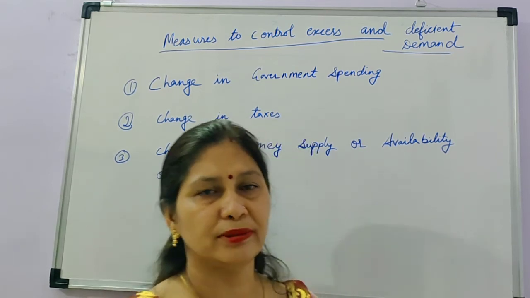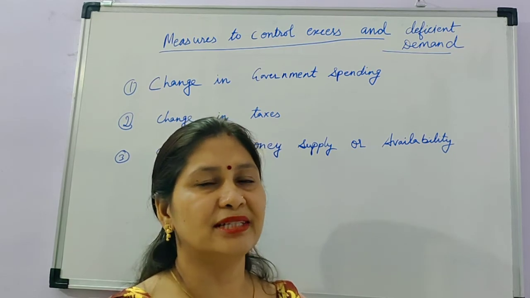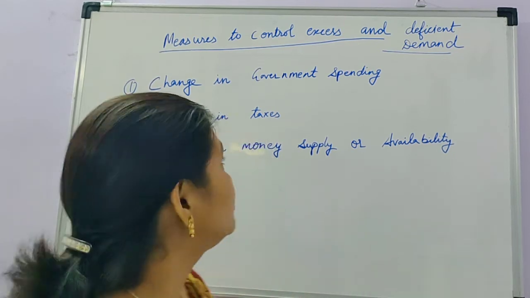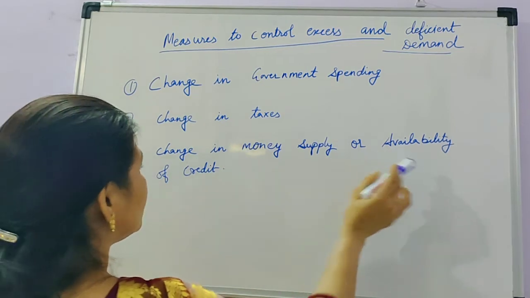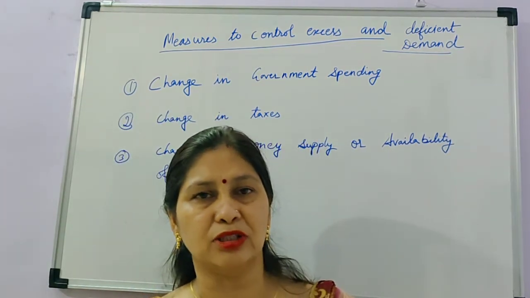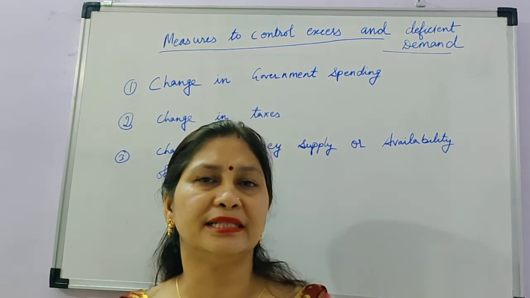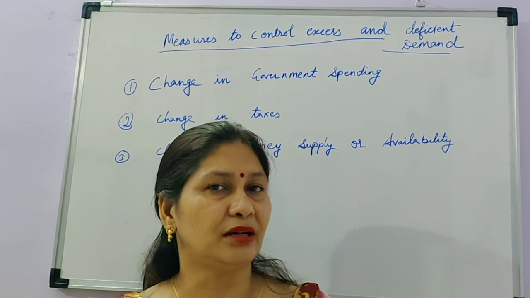So that should also be done, that we should change the taxes to control the problem of excess demand and deficient demand. Next will be the change in the money supply or availability of credit. Change in the money supply or availability of credit is also one of the measures to control the money supply in the economy, that already you have studied in the chapter banking, monetary policy of the RBI.